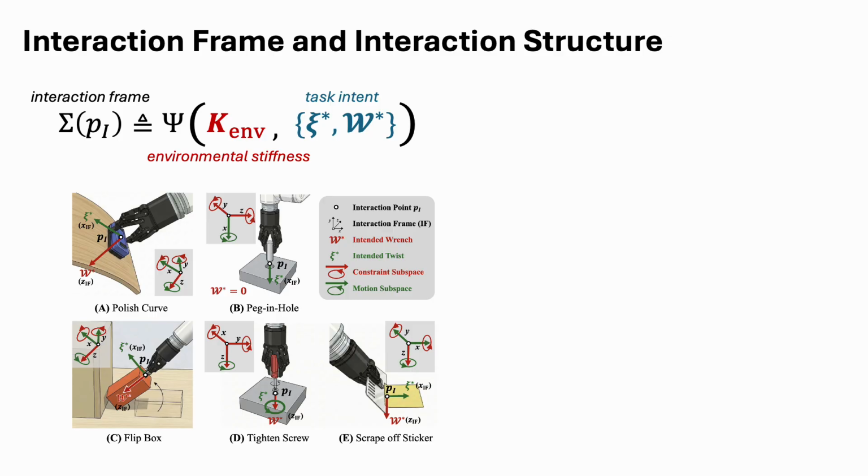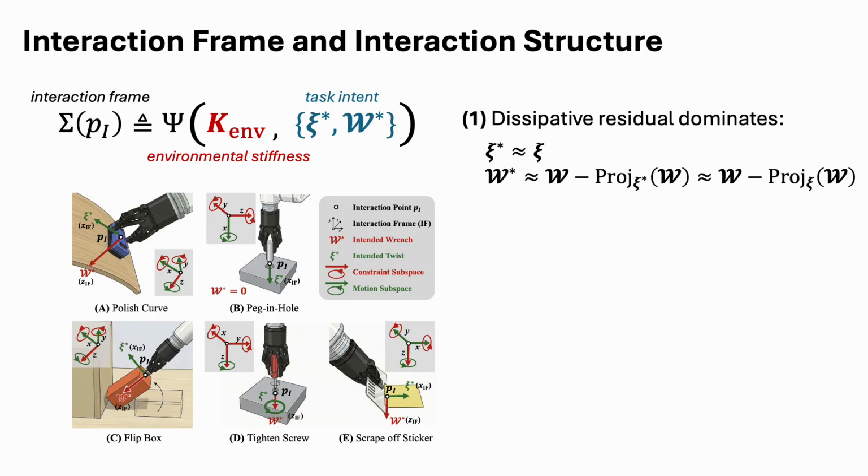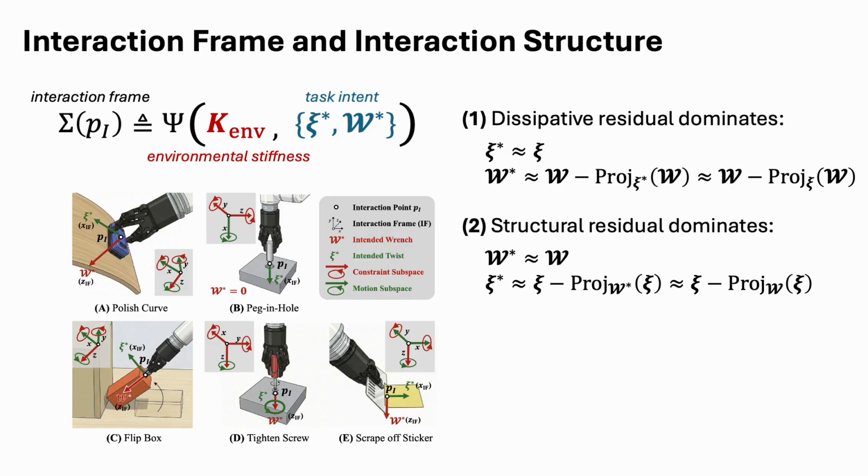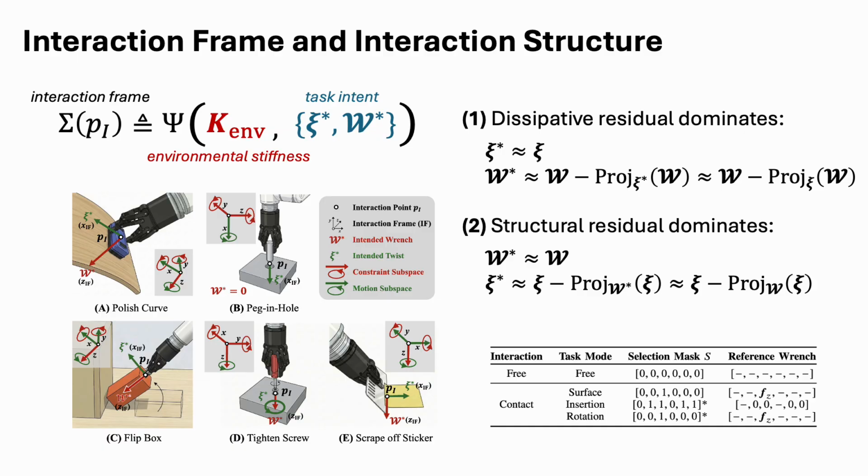Then we estimate it from demonstrations with two simple rules: subtract friction-like force when dissipation dominates, or subtract compliance motion when elasticity dominates. With the frame, we read in-frame signals to identify the contact mode and output control cues like a selection mask and a reference wrench.